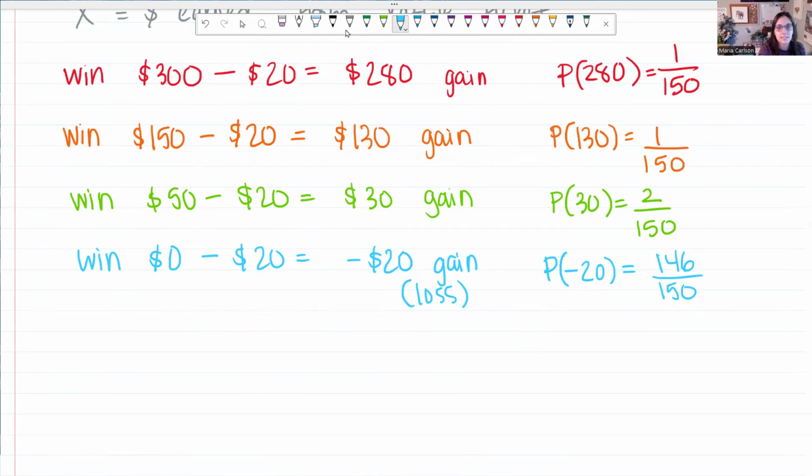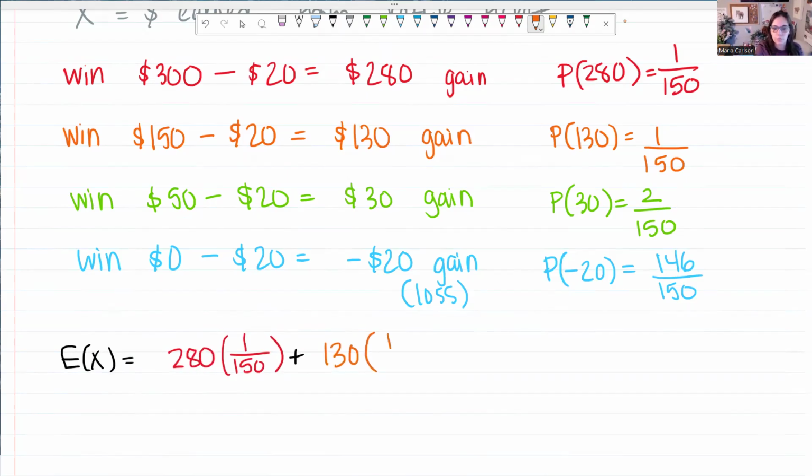So to calculate the expected value of one ticket, I'm going to essentially find the average of all of these probabilities. So I am going to multiply each outcome by its probability. So we could win $280, and there is a 1 in 150 chance that that happens. You could win $130.